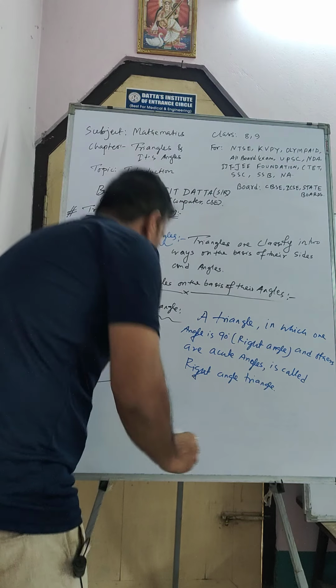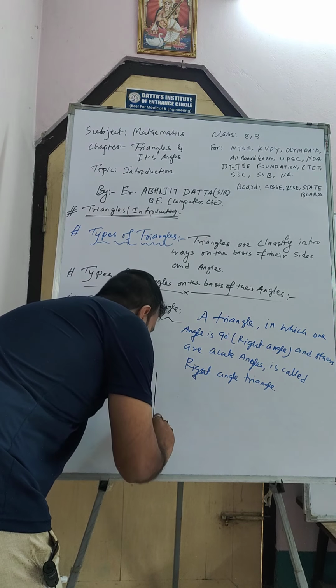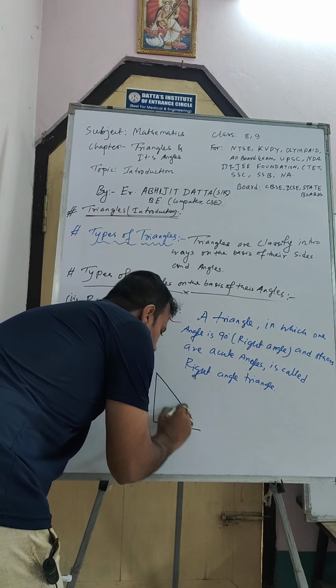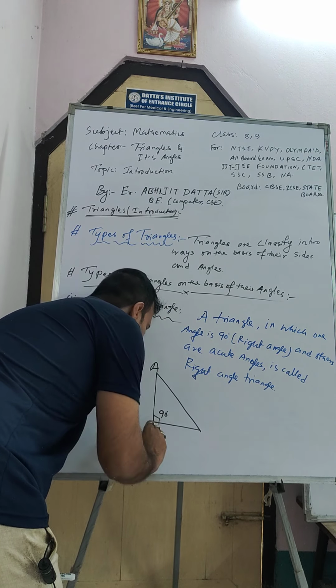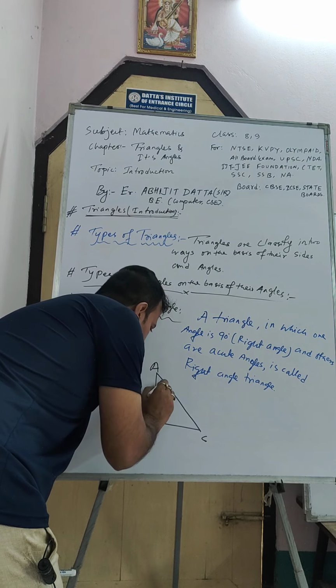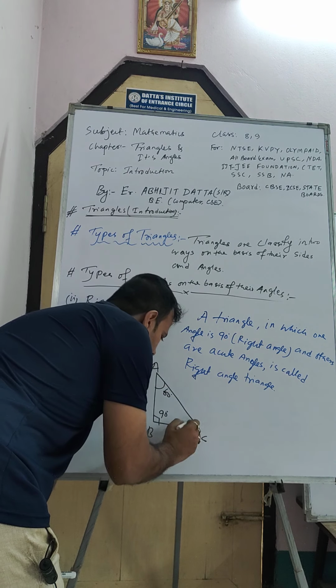So let's draw a figure. Suppose this one is a triangle and this angle is 90 degree. This one is A, this one is B, and this one is C. And this one is suppose 60 degree and this one is 30 degree.